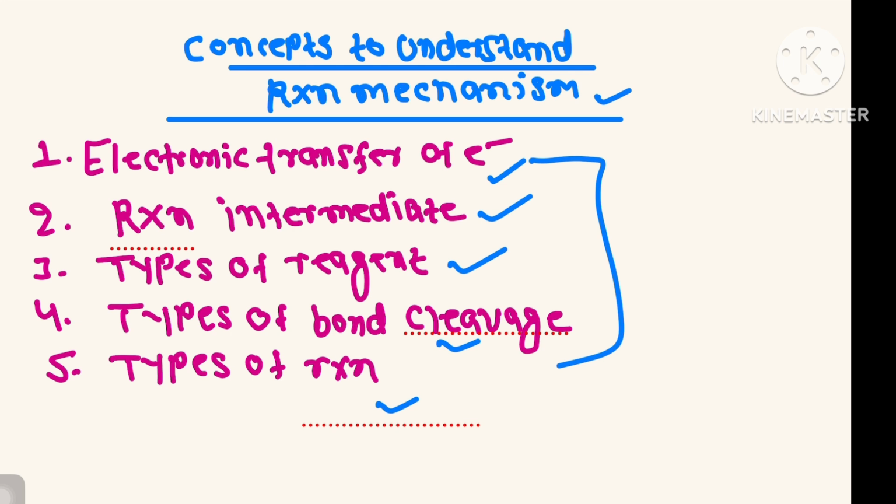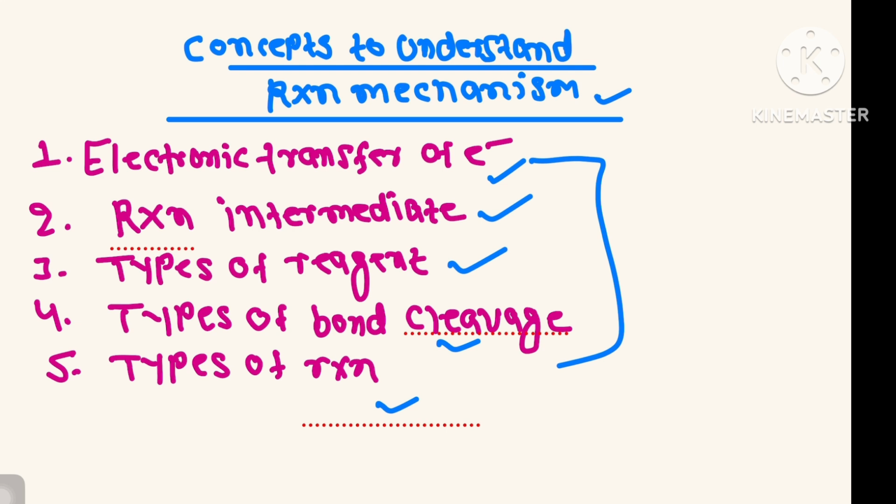In electronic transfer of electron, I'll talk about inductive effect, resonance or mesomeric effect, hyperconjugation, electromeric effect. In reaction intermediate, I'll talk about carbocation, carboanion, free radical, carbene, nitrene and benzyne.